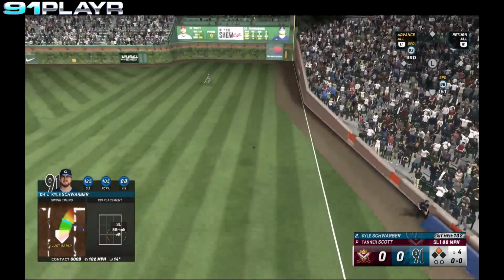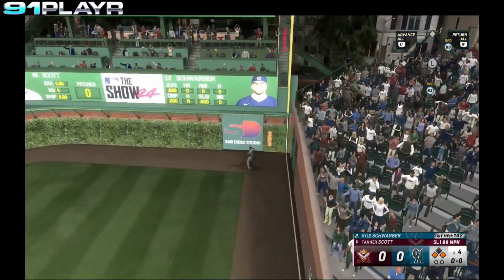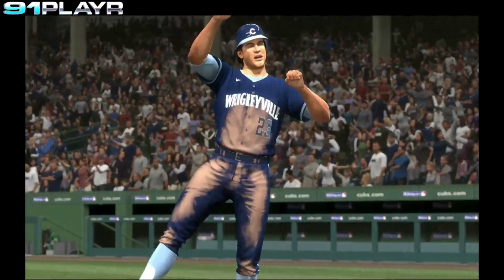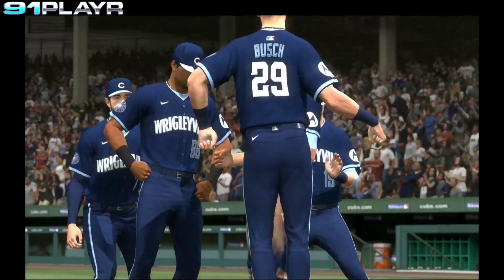Schwarber drives the ball deep down the right field line. This gets into the corner. Sandberg comes around third, and the Cubs walk it off in this first game of the semifinal versus the Lords.